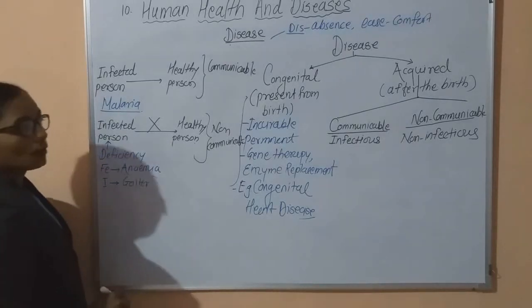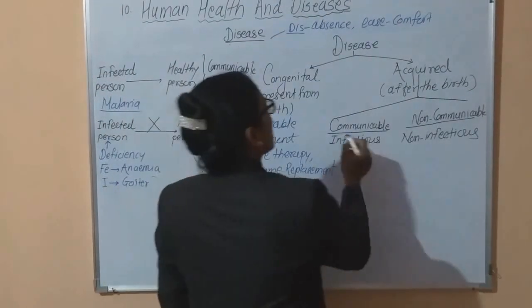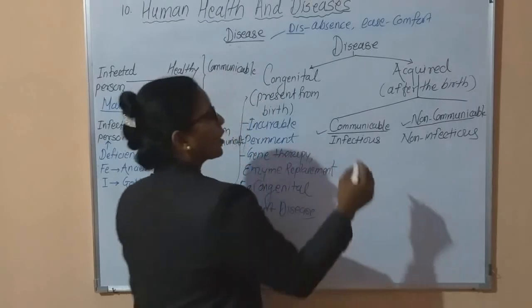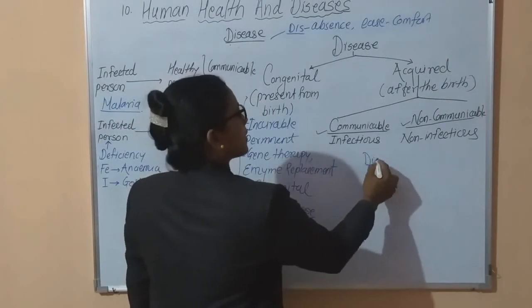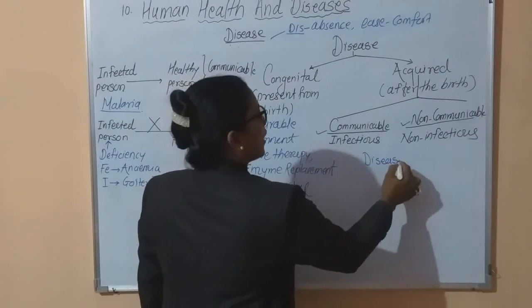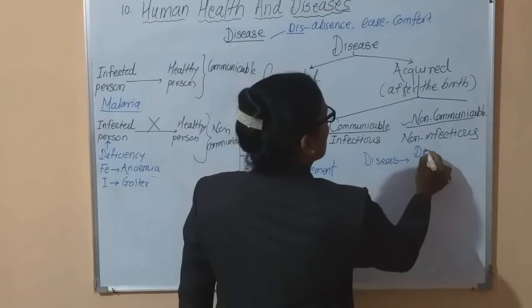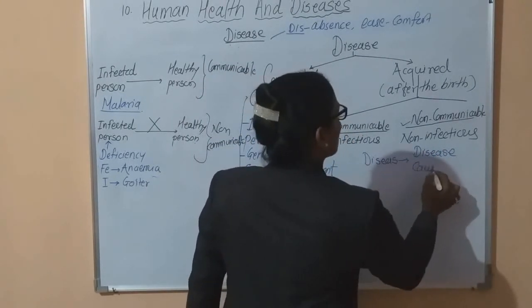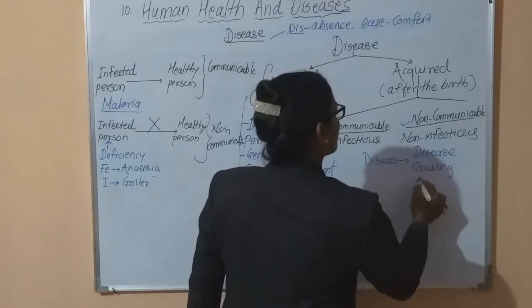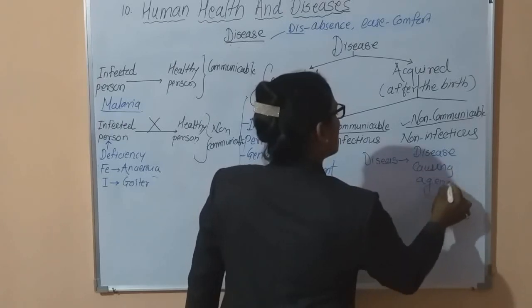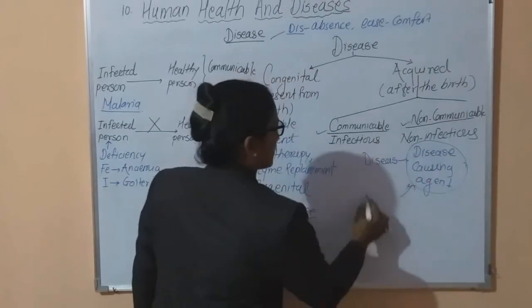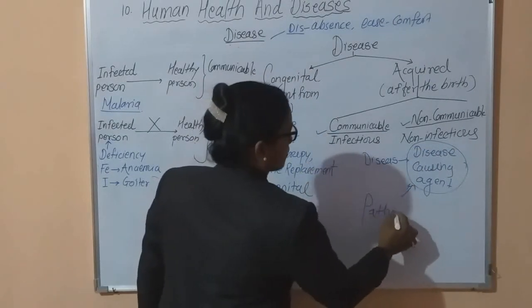Okay. Now, in the case of these diseases, whether communicable or non-communicable, whatever diseases are present, there are always disease causing agents. These disease causing agents are called pathogens.